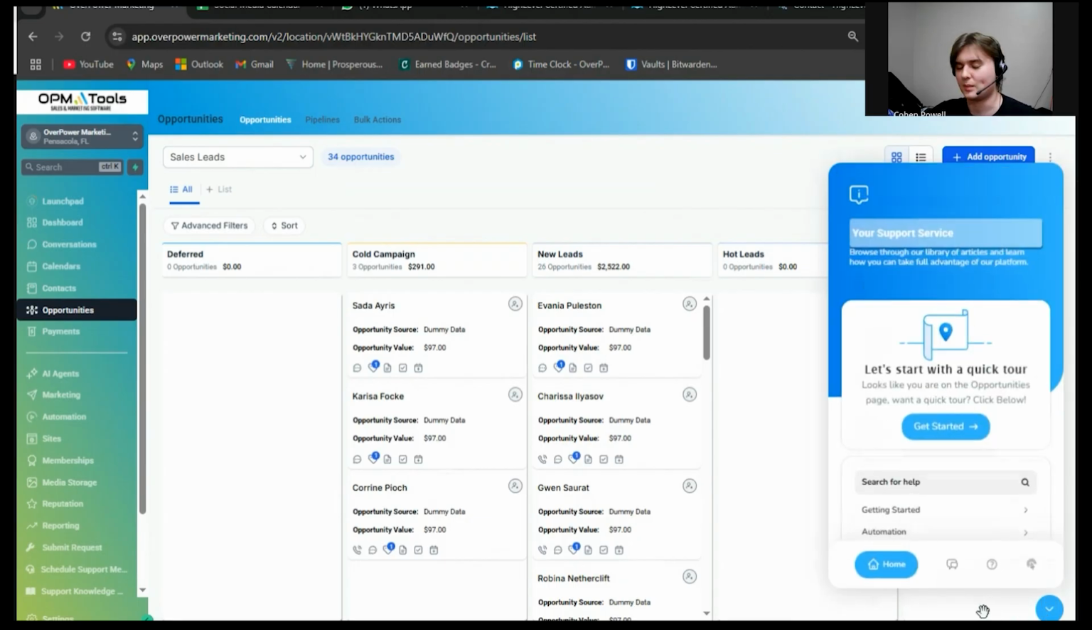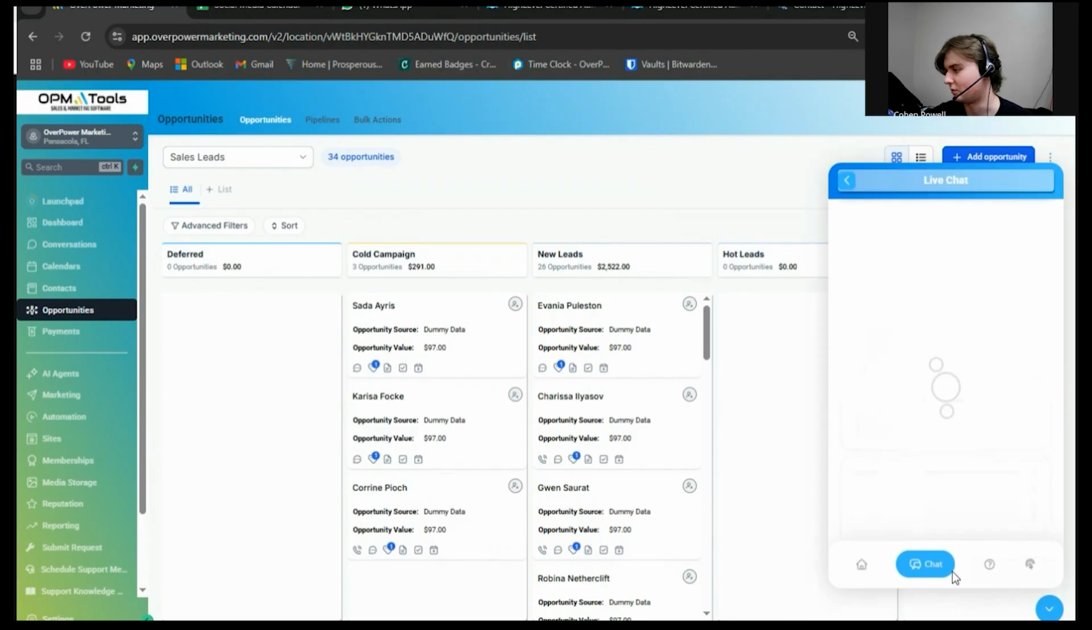So if you see in the bottom right corner, you will see this blue icon widget, and this will bring up the support knowledge base. The support knowledge base basically has a ton of articles available to you about OPM tools. If you're running across any issues, or if you want to learn more features about OPM tools, this is where you would want to go.